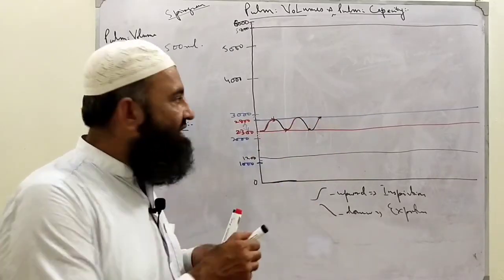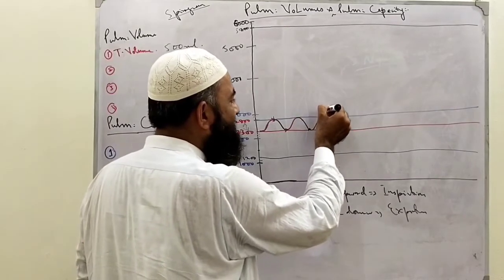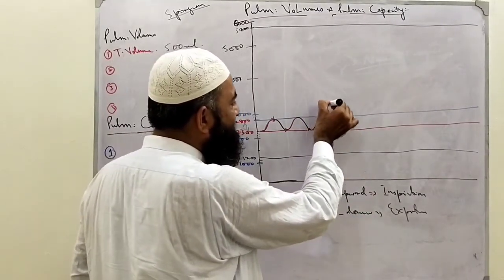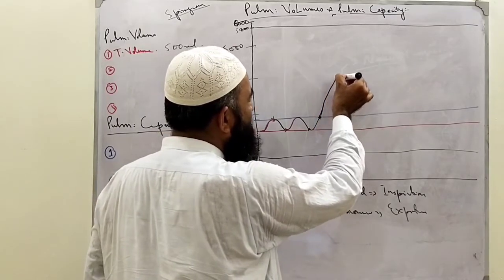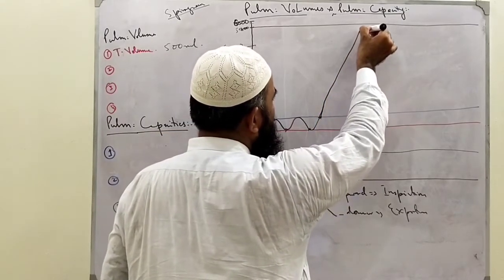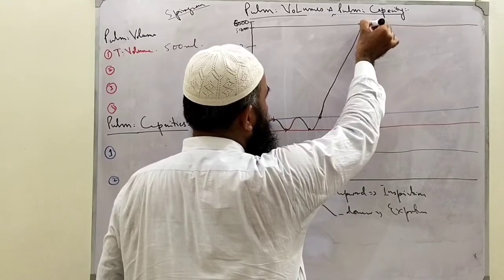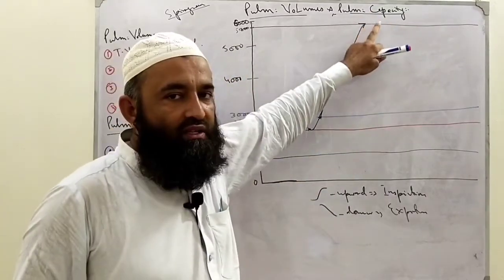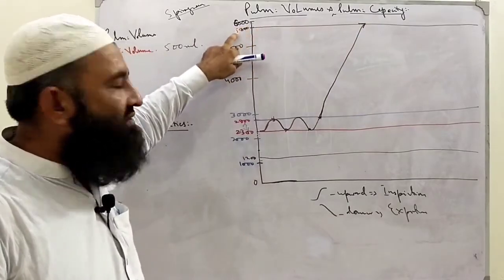So the person will take in, as we are going upward, we are inspiring, an extra amount of air, and with full inspiratory effort his graph may go up to this point, up to the peak. What is the value here?